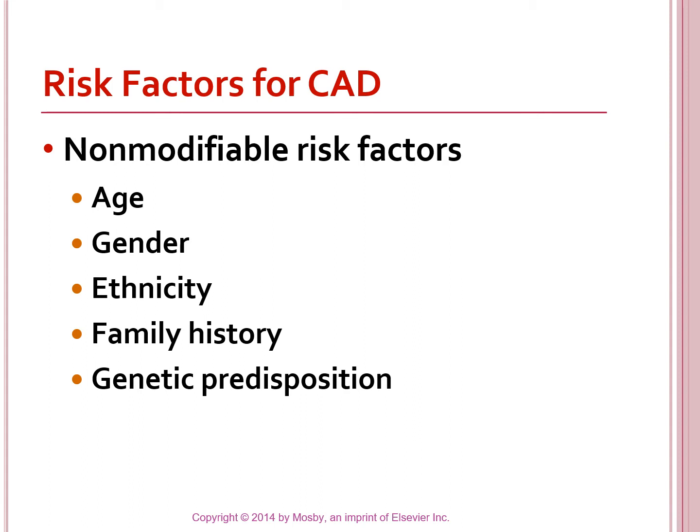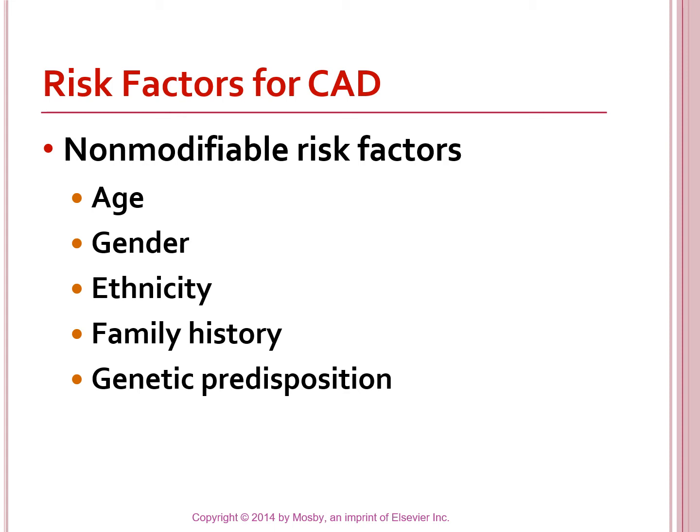Okay, non-modifiable risk factors. There's an important distinction there, modifiable and non-modifiable. The important distinction is you can't do anything about these ones. They can't change their age, you can't change their gender, at least not where it's going to affect their risk factors, I don't think. They can't change their ethnicity, their family history, genetic predisposition.